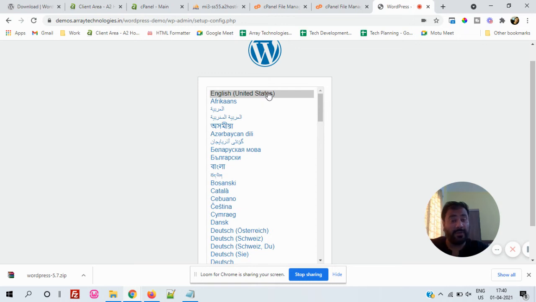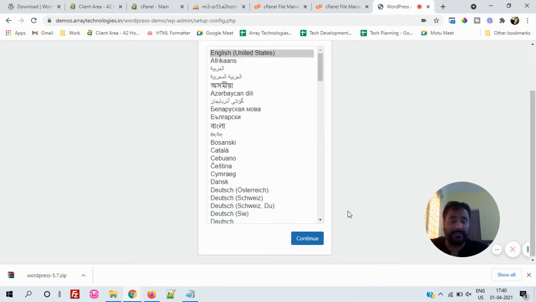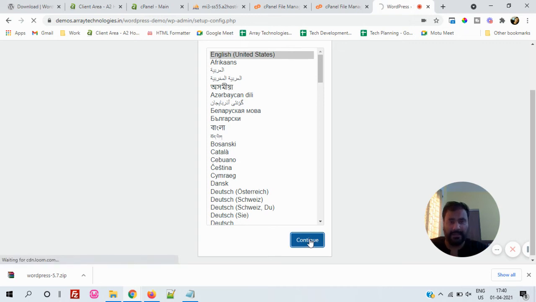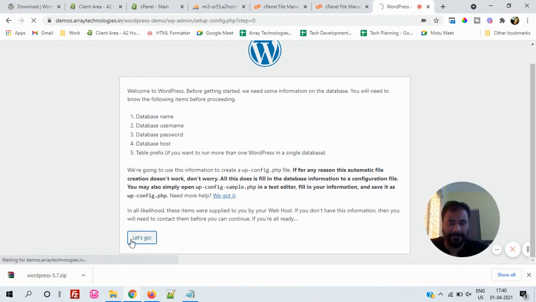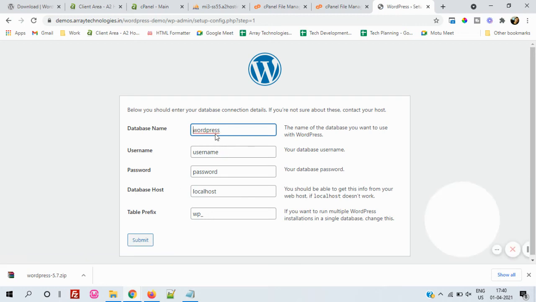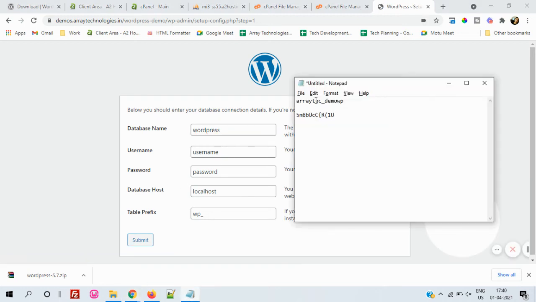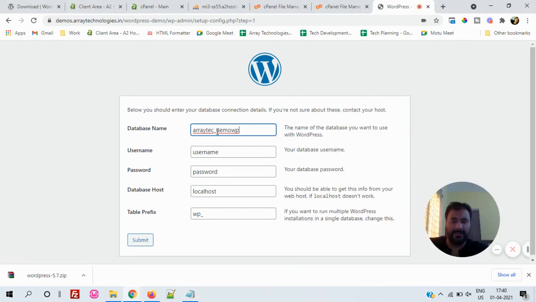You can see that in my case I'm just using the English language. After that just click on Continue. Once we click on Continue, we have to set up the database credentials that we have. You see here it's asking you to do that, so let's click on Let's go. Here, what is our database name? We have already copied this database name, so just put the database name here. Our username is also the same as the database name.